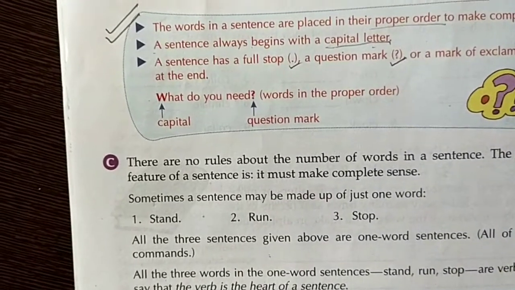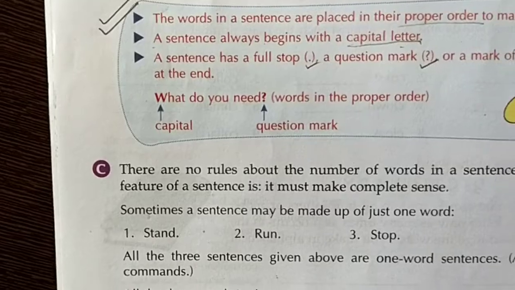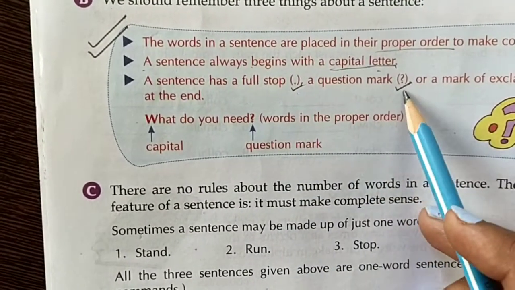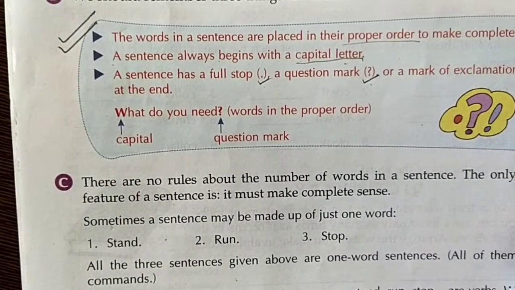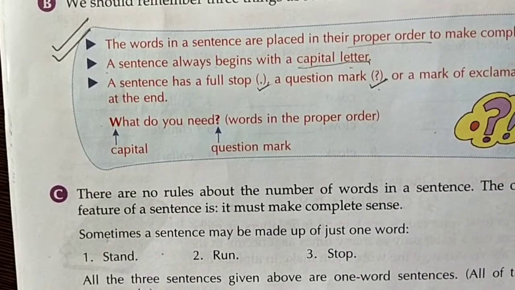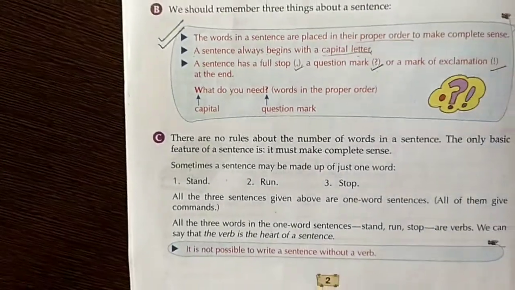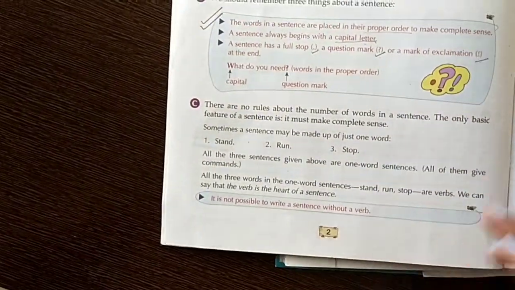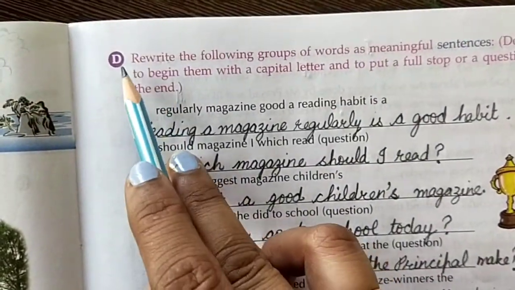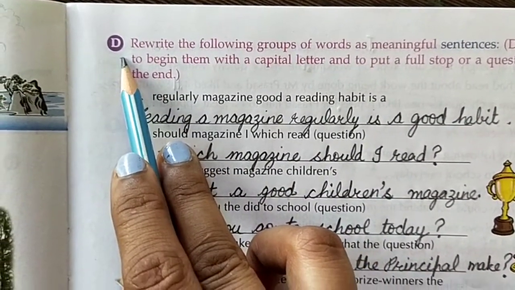We will be looking at the different kinds of sentences and where to put full stop, where to put question marks, and where to put exclamation in the next video. Okay? Till then, just go through page number 2 of your grammar book and try to solve the part D. Right?